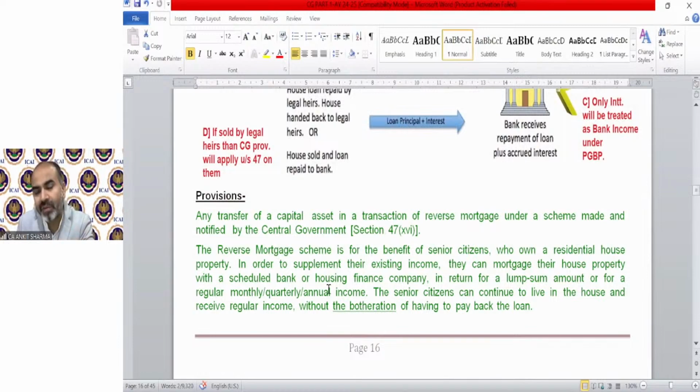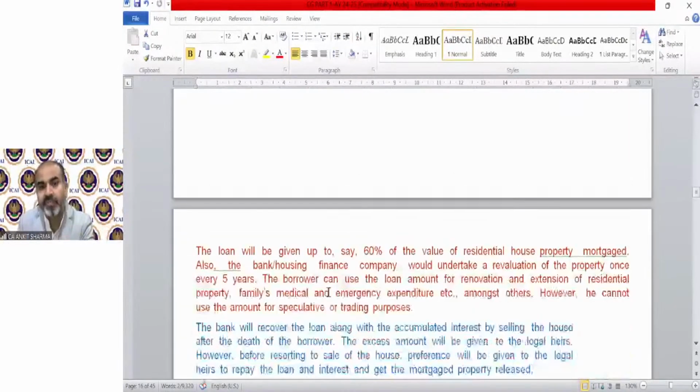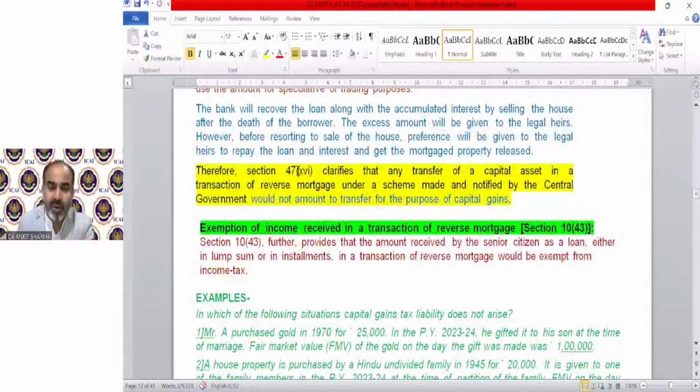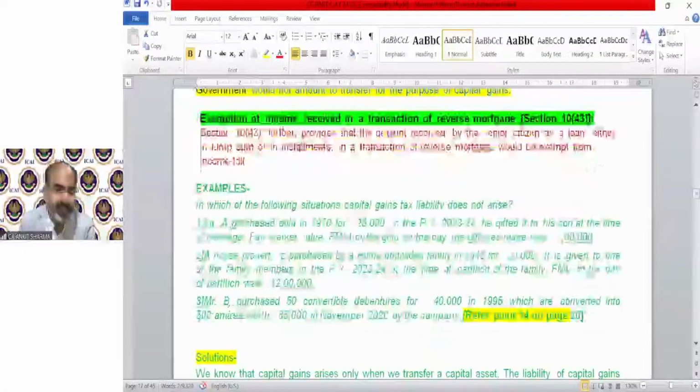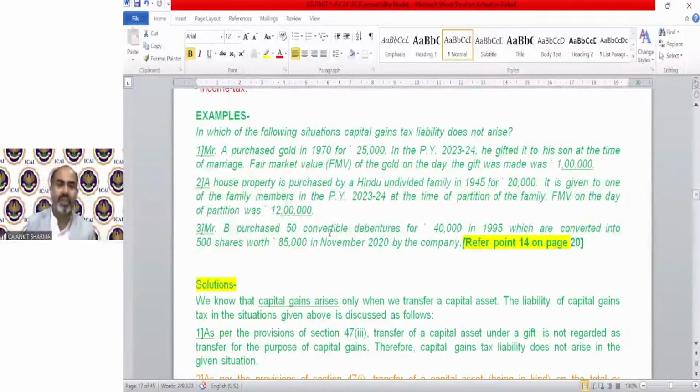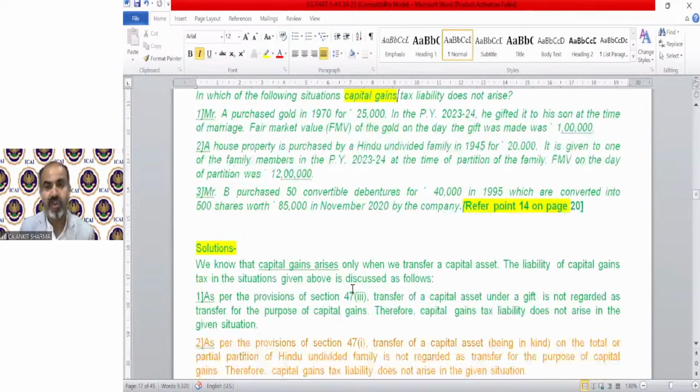So the whole story I have just discussed with you has been written over here. The main concept: section 47 says it is not a transfer, and section 10(43) says it is not an income. Example: Mr. A purchased gold in 1970 for 25,000. In the previous year 23-24, he gifted it to his son at the time of marriage. The FMV of the gold on the day the gift was made was 1 lakh. It is asked whether capital gain will arise. No, the gift is outside the taxability of capital gain as per section 47. We have the answer over here.